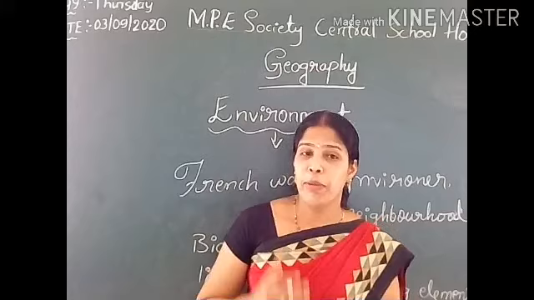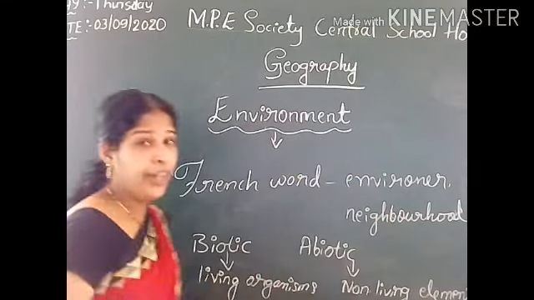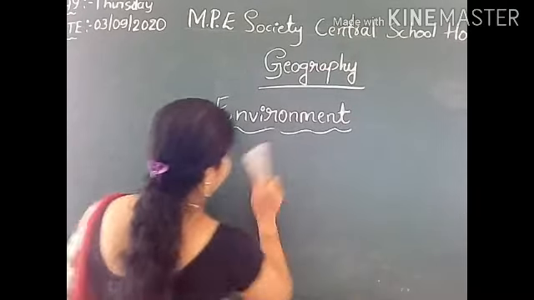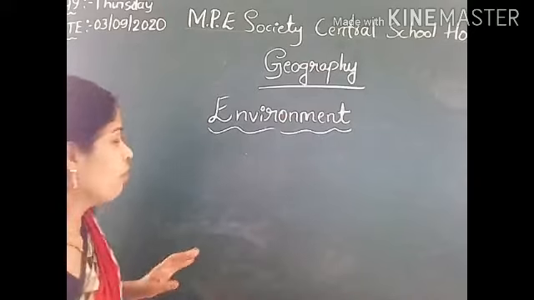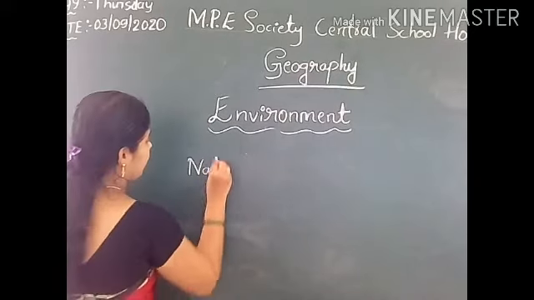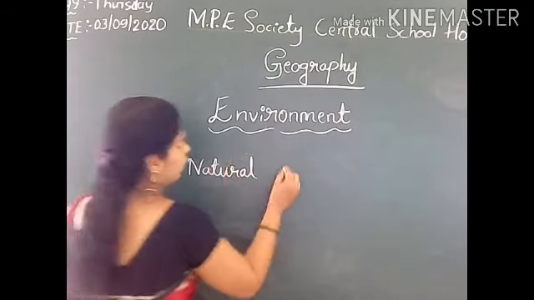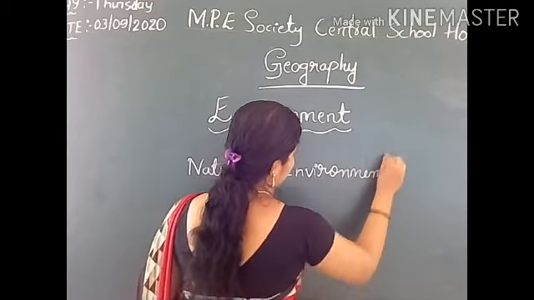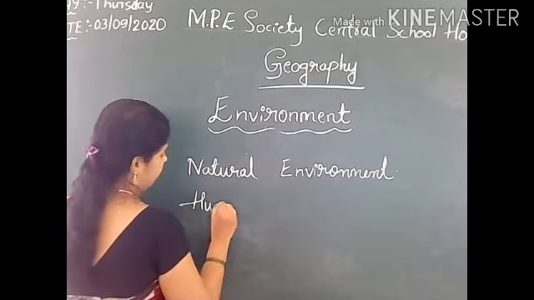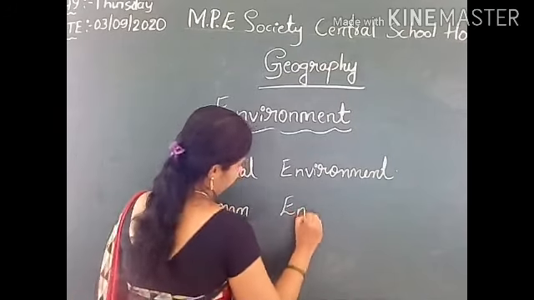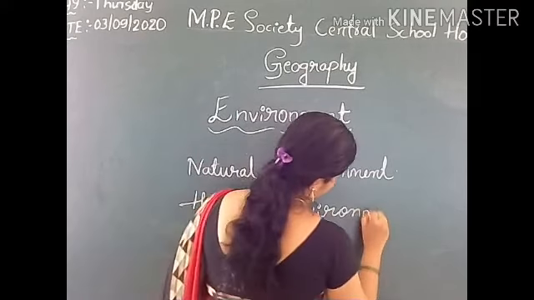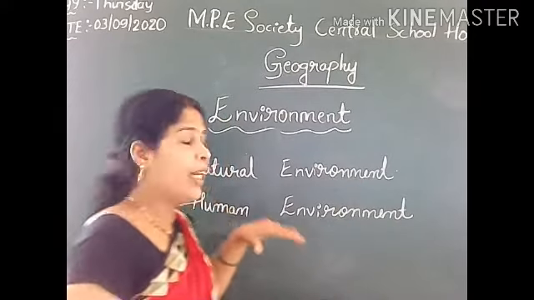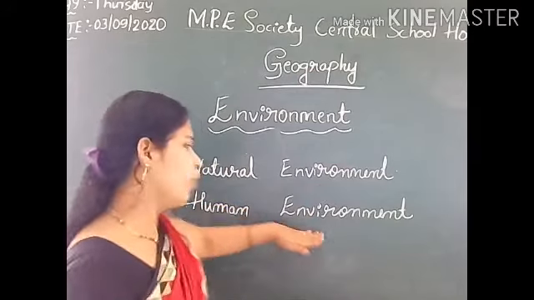Environment can be broadly classified into natural environment and human environment.